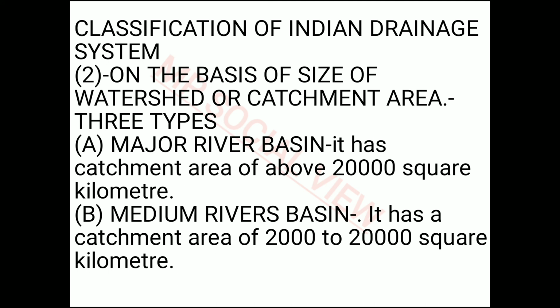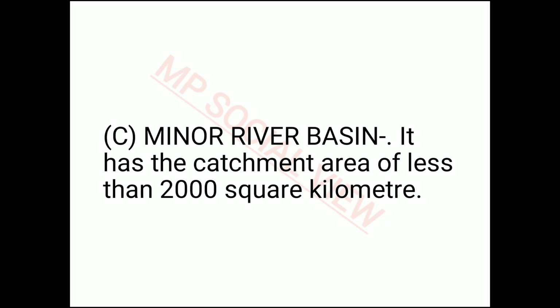A major river basin has a catchment area of about 20,000 square kilometers or more, whereas a medium river basin has a catchment area of 2,000 to 20,000 square kilometers, and a minor river basin has a catchment area below 2,000 square kilometers. So on the basis of the size of the catchment area, we have divided the rivers.